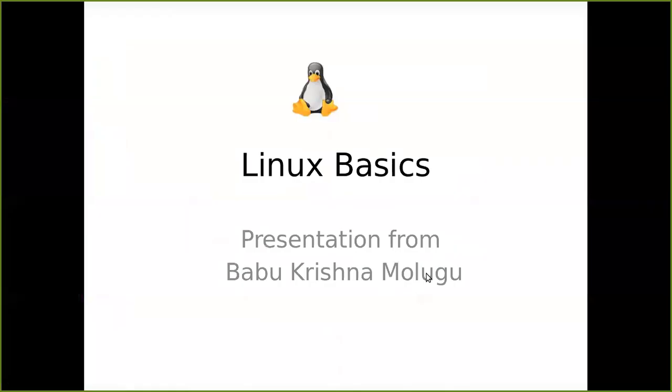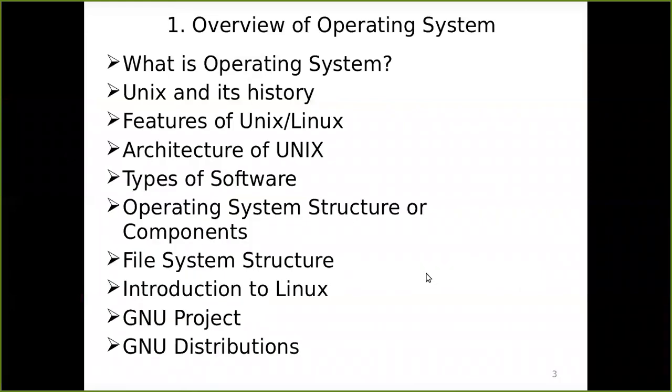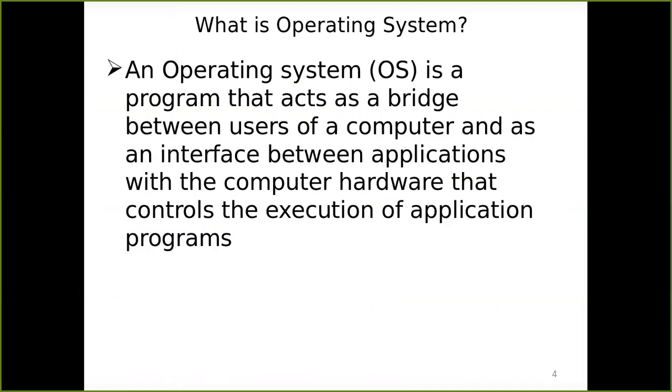Linux basics. So, overview of operating system. We'll see Unit 1, whatever is mentioned in this particular slide. Now, what is really the operating system definition? This is, you can say, a loosely termed sentence: an operating system is a program that acts as a bridge between the user of a computer and the interface application.